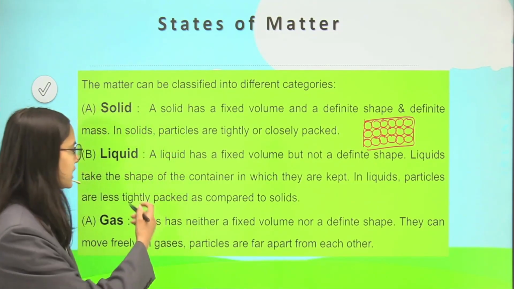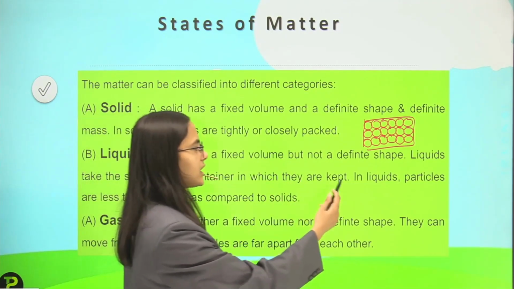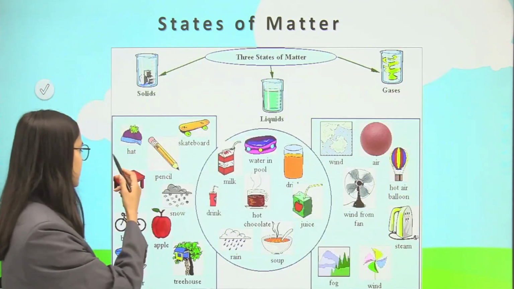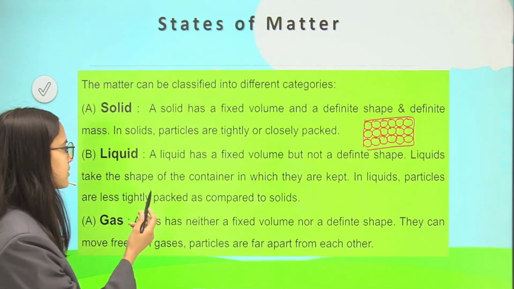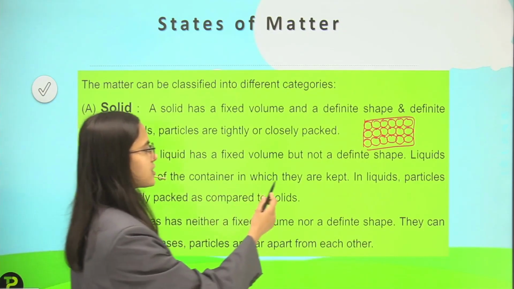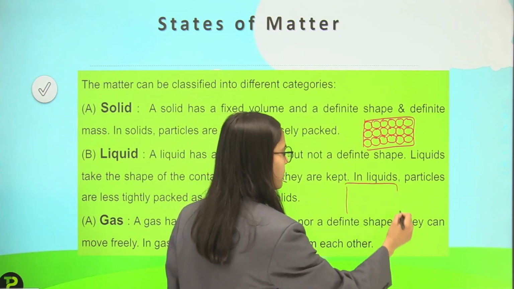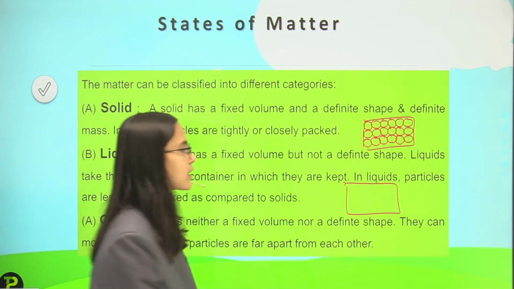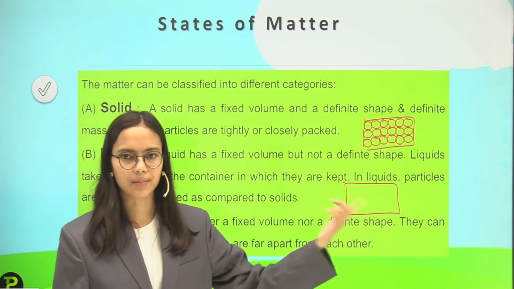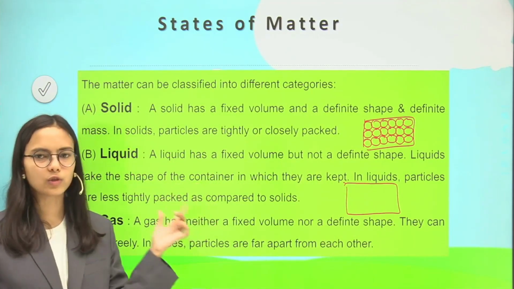So talking about liquid, a liquid has a fixed volume but not a definite shape. Liquids take the shape of the container in which they are kept. So liquids do not have any definite shape, but they have a definite, fixed volume.